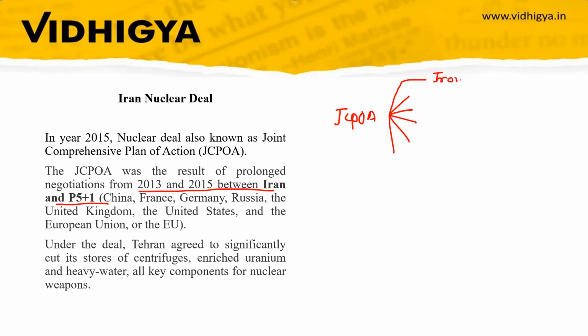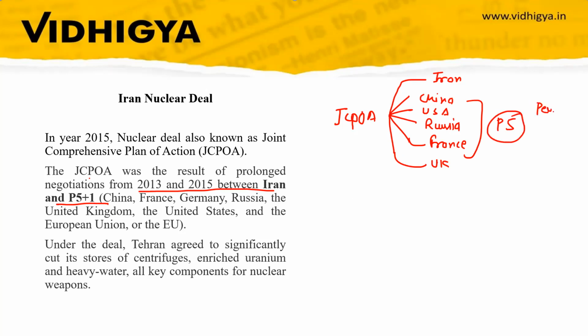So Iran, then P5, that is China, USA, Russia, then France, and then the UK. So these are P5 countries. P5 countries are permanent members of UNSC. UNSC is the United Nations Security Council, and it is a principal organ of the United Nations.